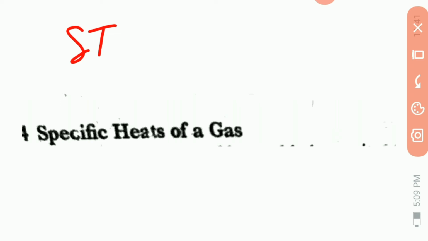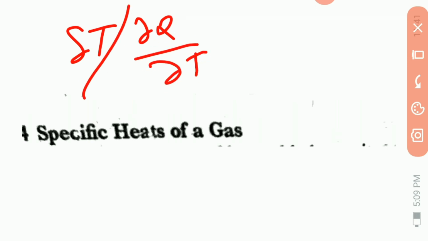Then the rate of increase of heat added with temperature rise is dou Q by dou T, and this defines a quantity known as the specific heat of the substance. It is the heat addition per unit mass of the substance required to produce unit temperature rise. The quantity dou Q by dou T may not be unique.